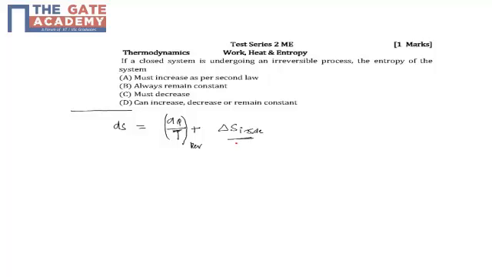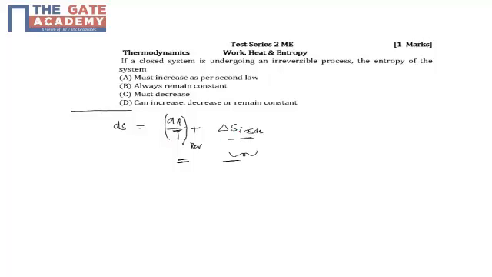Now for an irreversible process, this term will always be there, and this term can be positive as well as negative. If both are positive, then it increases. This term can be positive if there is a heat transfer to the system, so dQ by T will be positive, and because of irreversibilities, these two terms will be positive, so the overall dS will increase. Okay, it can so happen that these two terms can nullify each other. Mathematically there's a possibility these two can nullify each other.